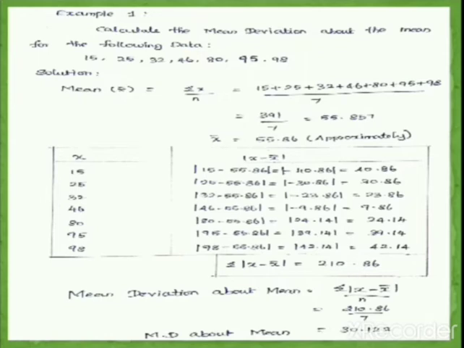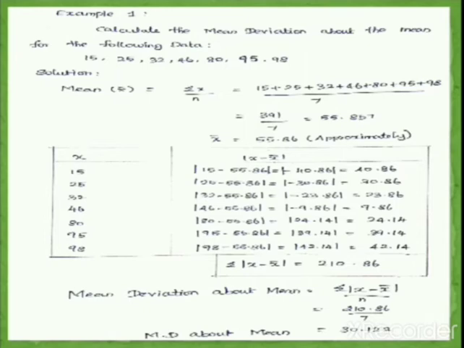If we take modulus, it will be positive 23.86. Similarly, we are going to subtract all the x values by 55.86 and taking modulus, it will be a positive term. So after finding modulus of x minus x bar, you will find summation mod x minus x bar, for which you have to add all the terms in mod x minus x bar. So it will give 210.86.